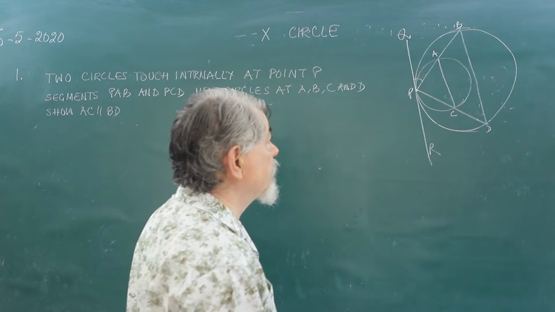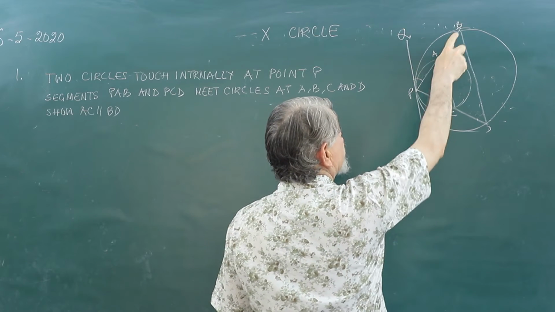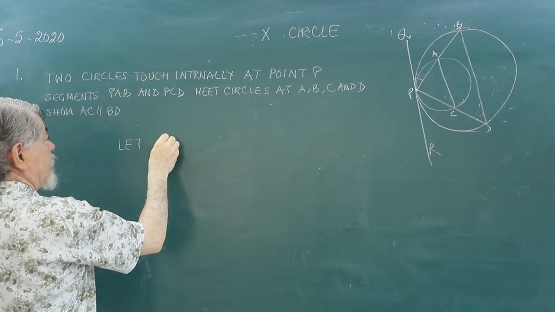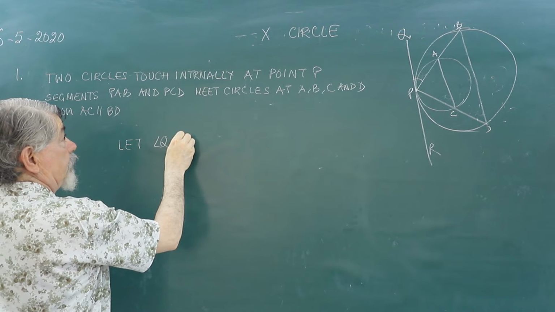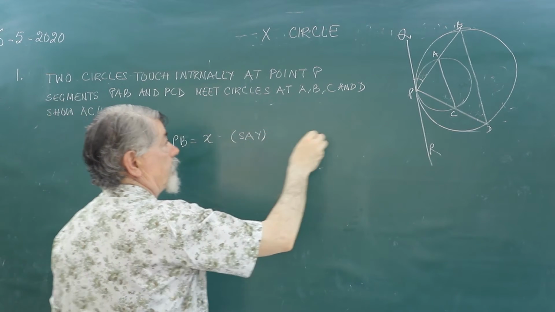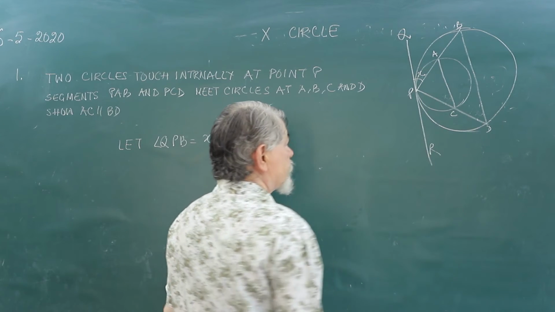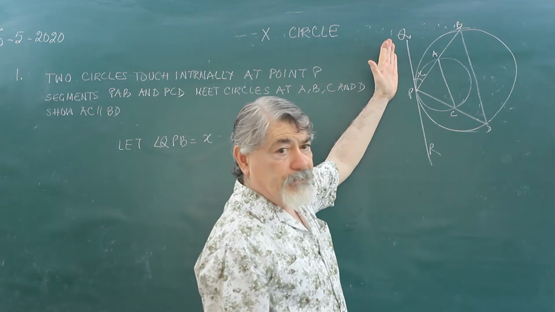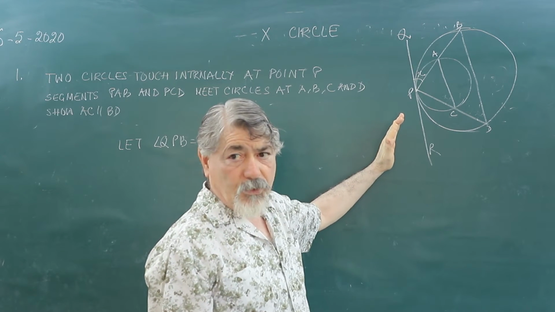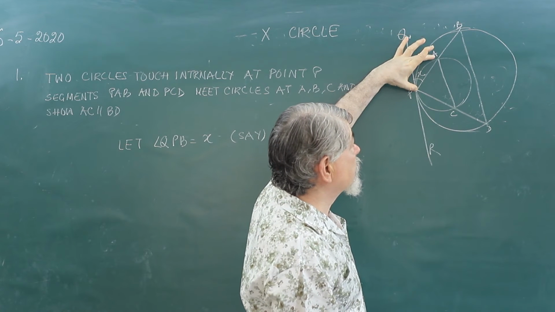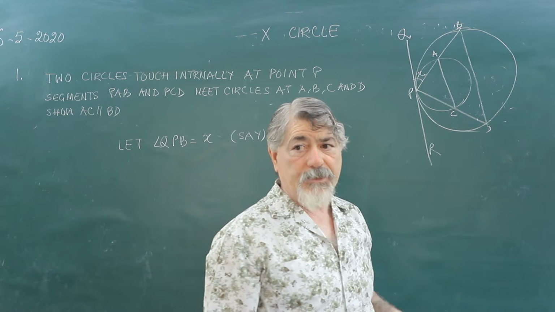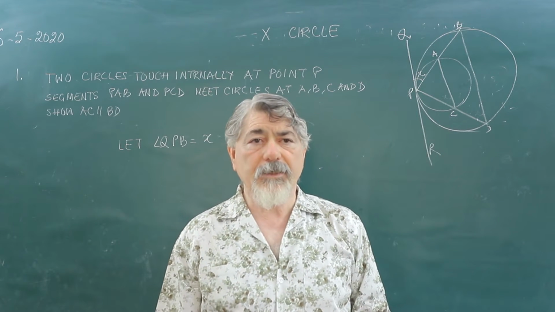For that, let us assume that angle QPB is X. We have assumed it is X. This is the angle between the tangent and the chord. That chord is PA for the smaller circle, and for the bigger circle that chord is PB. So this is the angle between tangent and chord.